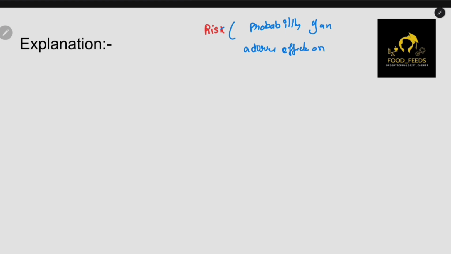If there is a probability that certain things will cause an adverse effect on health, then that is called risk. Then if you have risk, what you have to do is analyze the risk. So risk analysis. How will you analyze a risk? Based on risk assessment. First of all, you need a risk assessment to analyze a risk.